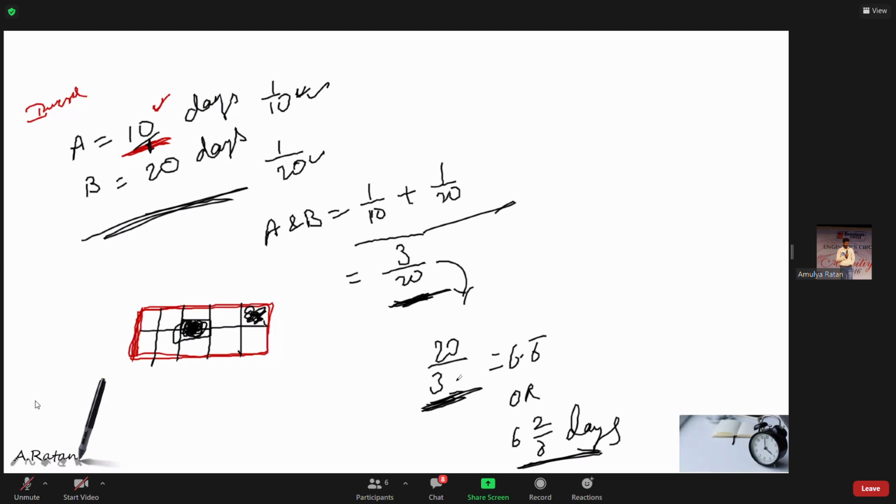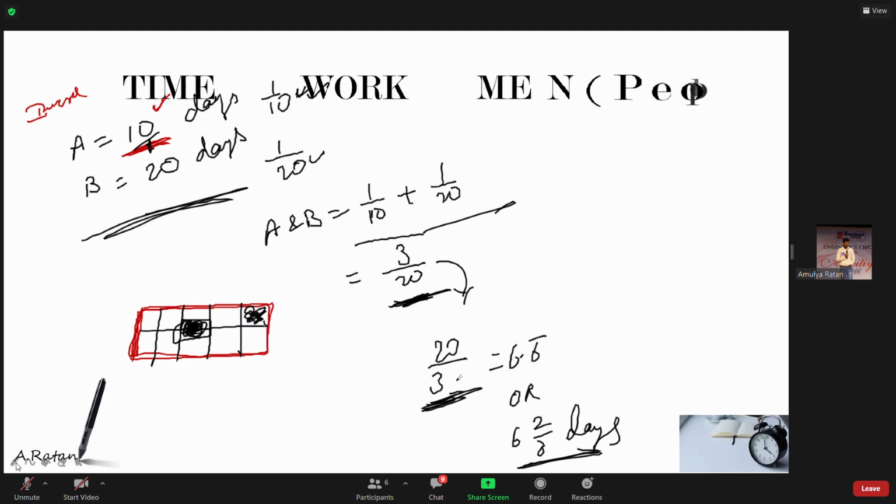Everyone, it's clear? Very good. But this thing you have to do without using pen, paper, or calculator. I'll give the question on the screen. Without using pen, paper, or calculator, try to give the answer. Honesty is at your end, so be honest and try to give the answer.